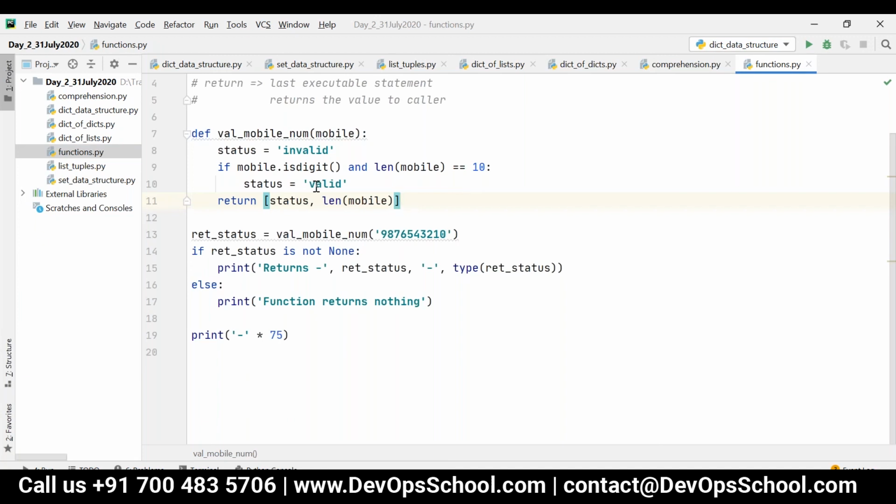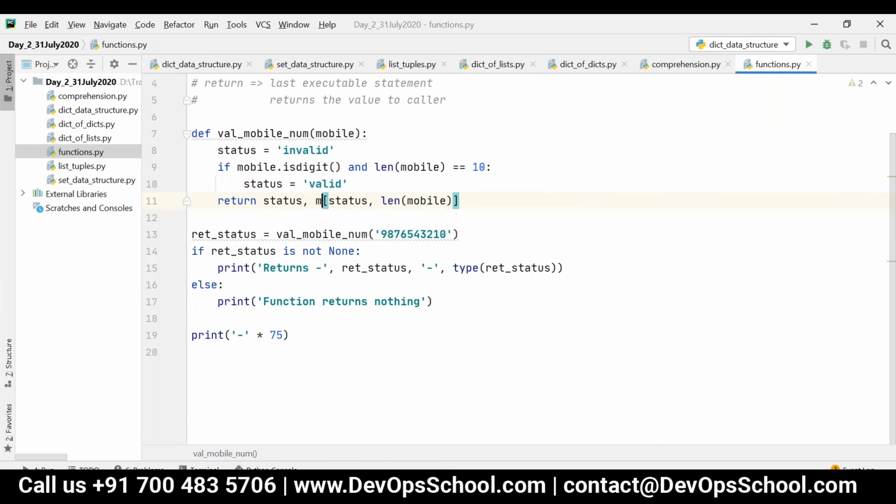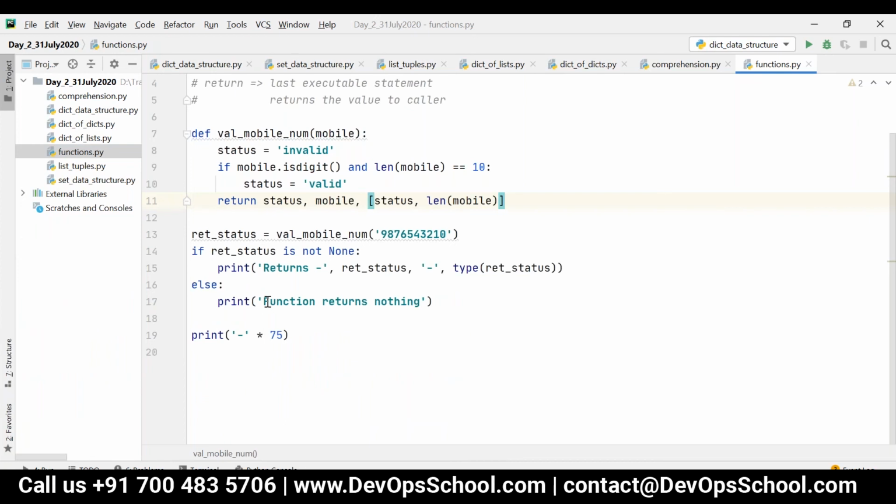Now consider I am returning multiple values. First I am returning status, then the mobile number, then some list like this. So what will happen? Whenever you return multiple values, these values will be taken in the form of a tuple. See here, valid, mobile number and then list. These three will be present inside one class called tuple. If you want to unpack it, you can unpack it. You know how to unpack it, right? You can unpack it into the respective parameters.